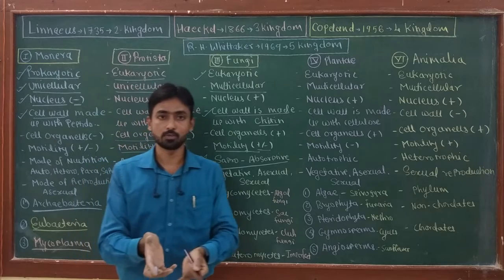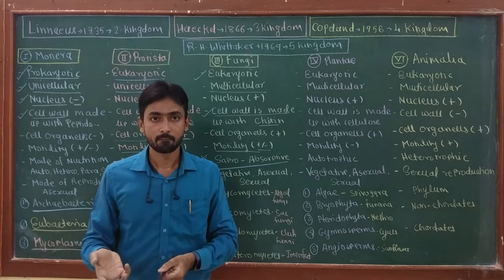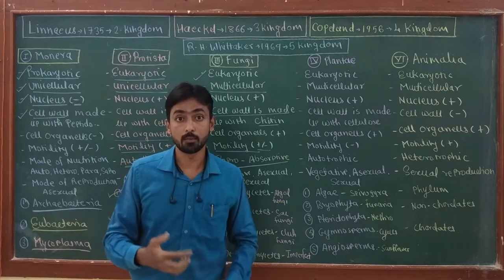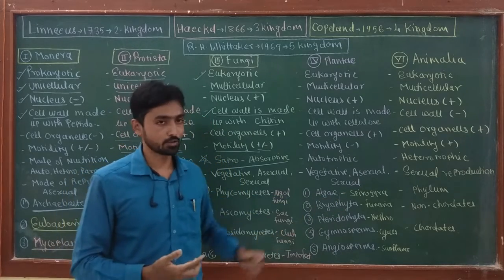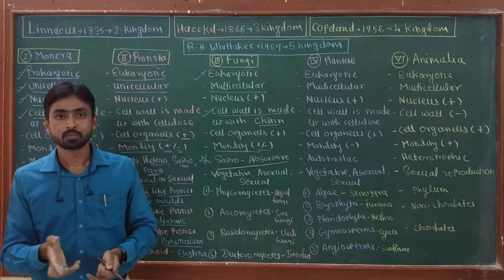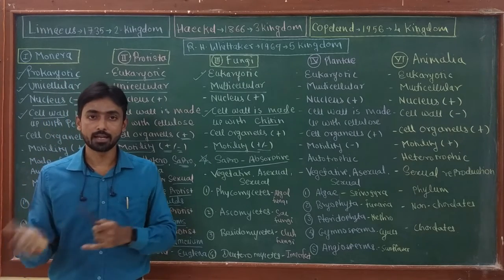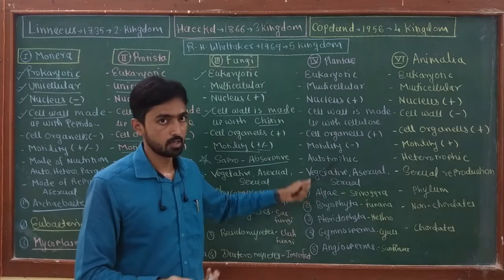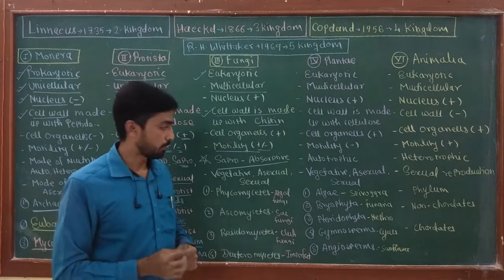Vegetative reproduction takes place with the help of plant parts like a branch. Okay, asexual reproduction of the plant takes place with the help of spores, while sexual reproduction takes place with the help of gametes. The fertilization process occurs, with male and female gametes. So all the 3 important modes of reproduction are observed in the kingdom Plantae.